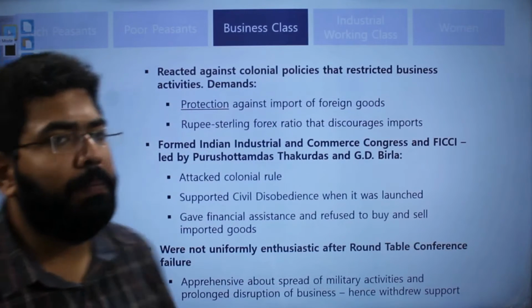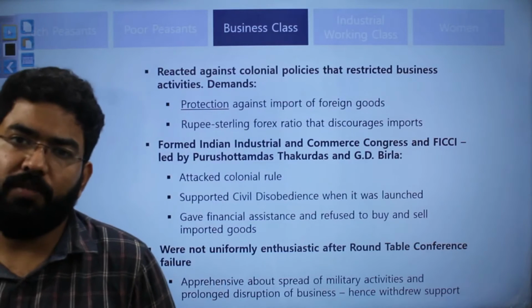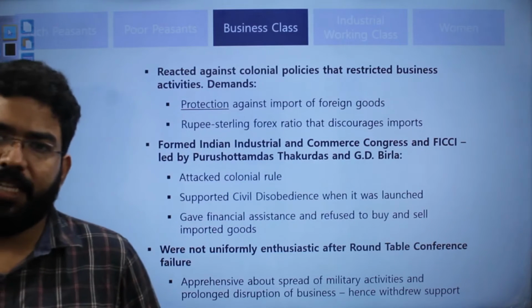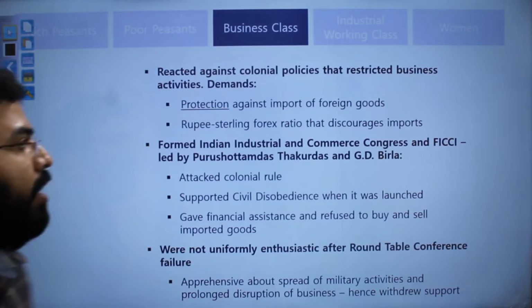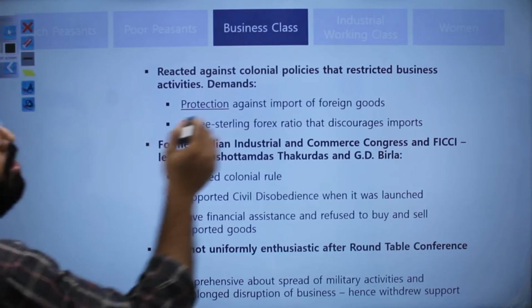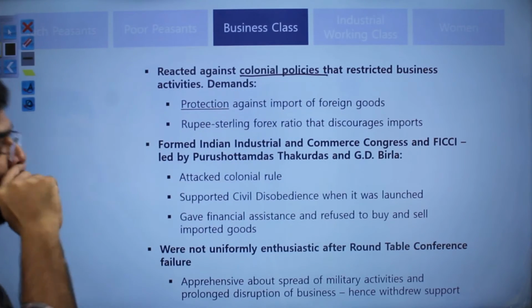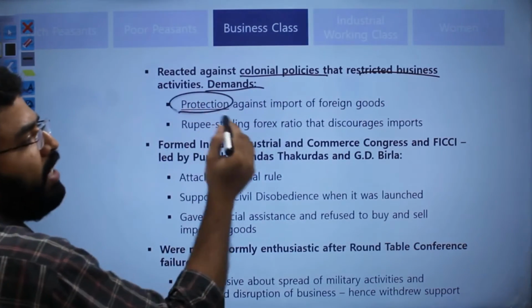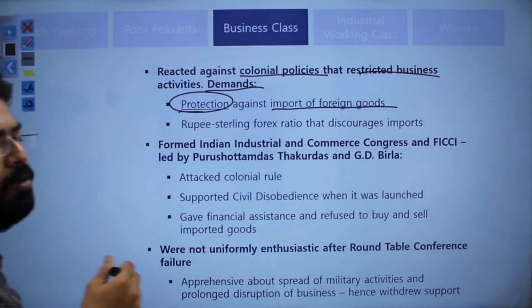Now, coming to the business class. The business class was the one most affected by the trade depression as well as the import of foreign goods. The colonial practice restricted their business, and their demand was that they should get protection against the import of foreign goods.